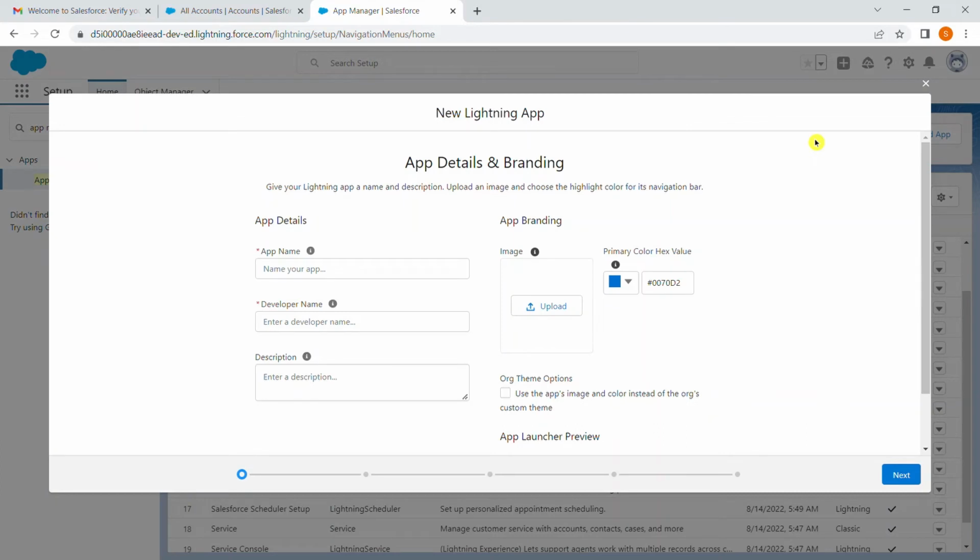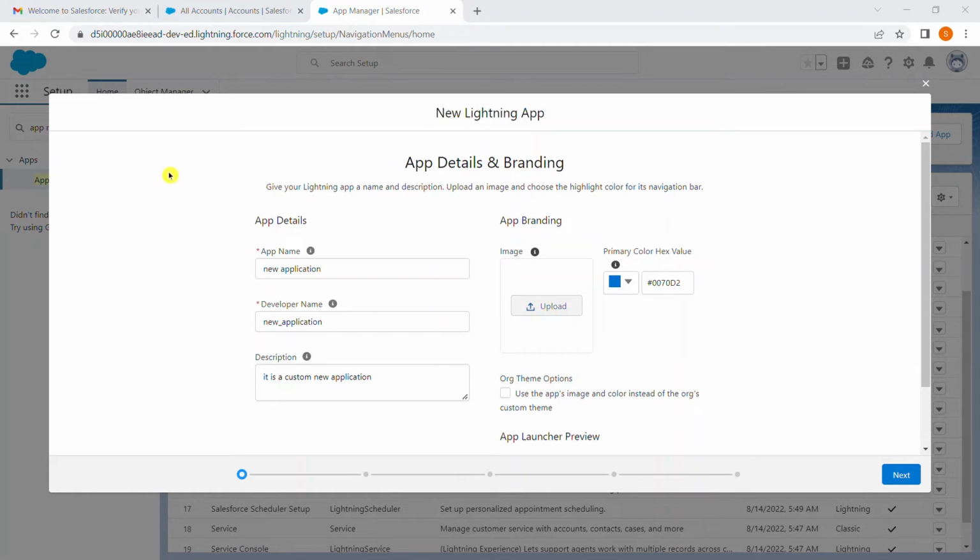Here I am going to create a new application. I'm giving the name. Here I am giving the name as new application. The developer name is automatically given by Salesforce. The description is not mandatory, but I am writing a small description. Yeah, done.